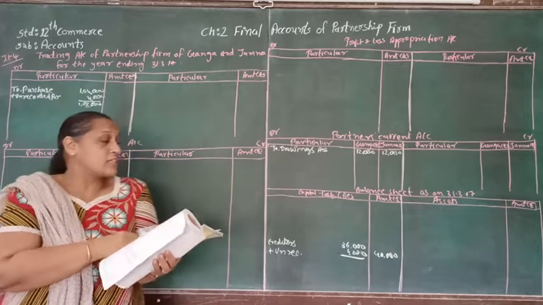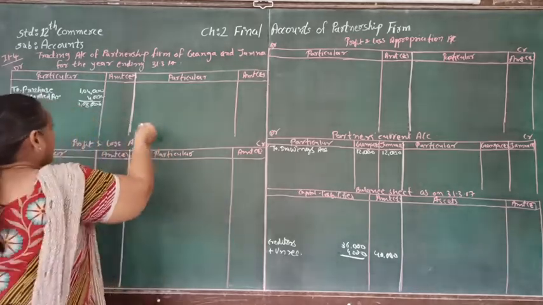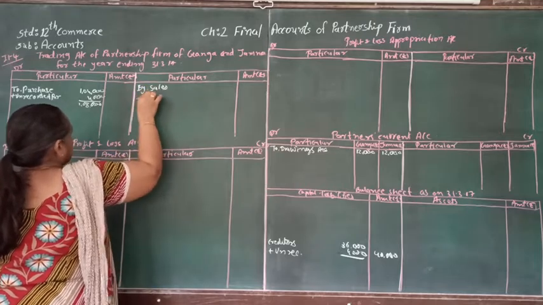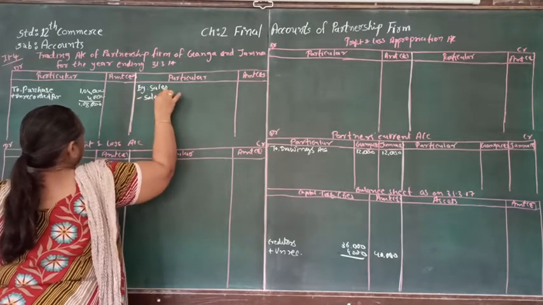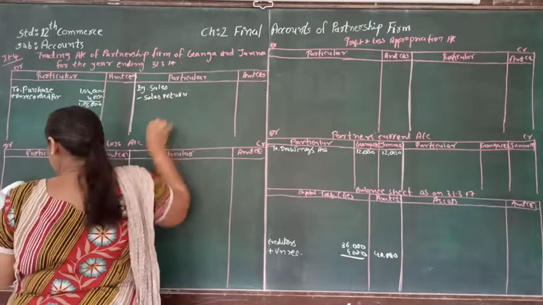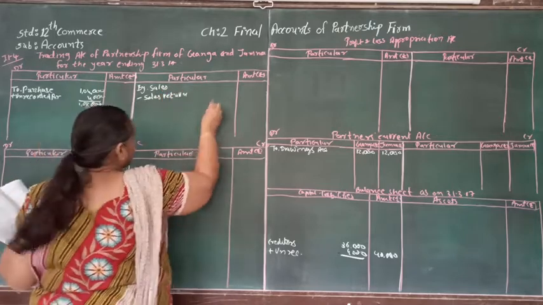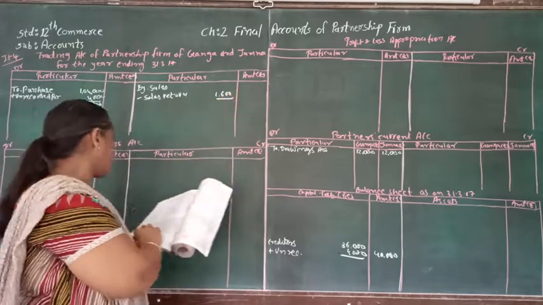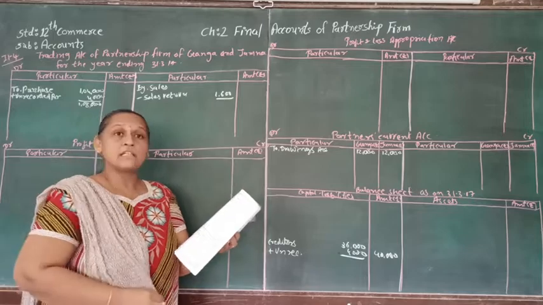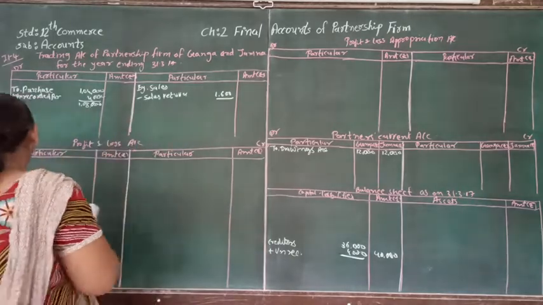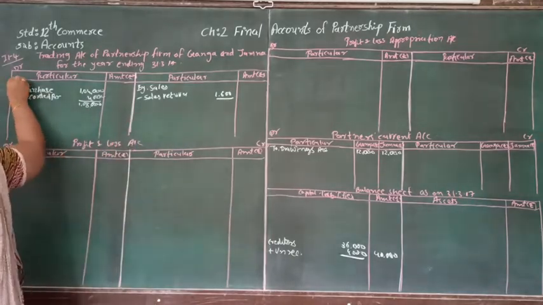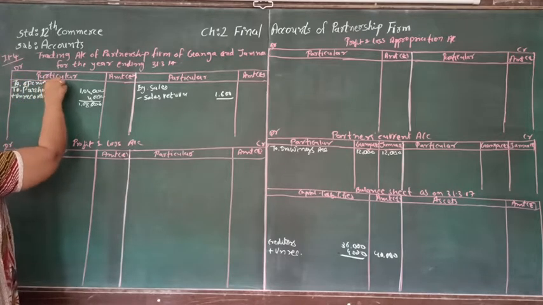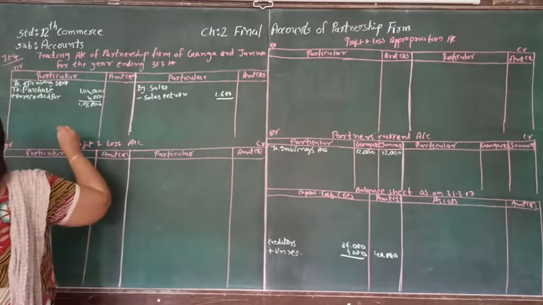On the debit side, goods return means it is a sales return. So that is supposed to be written on the credit side by sales minus sales return. Sales return is 1,600. And after sales return another account is stock of goods, on 1/4/16. So that will be opening stock, to opening stock, and that is 16,000.